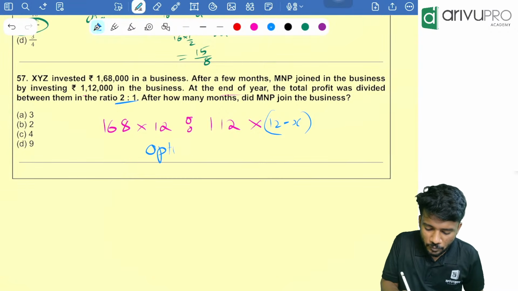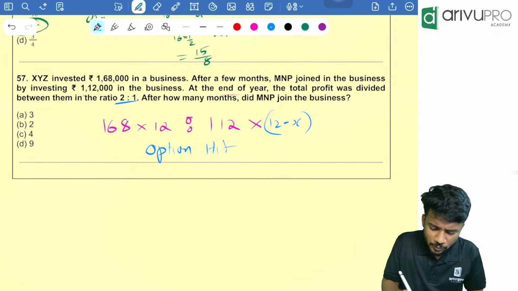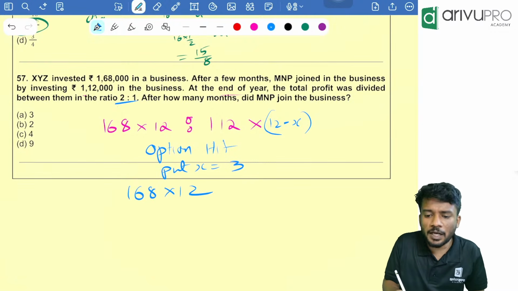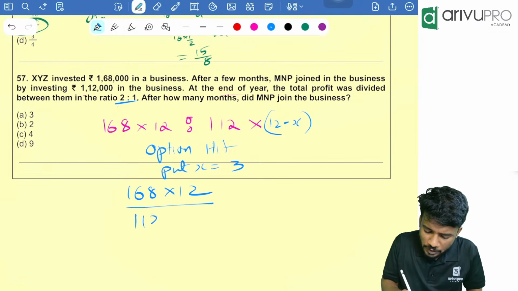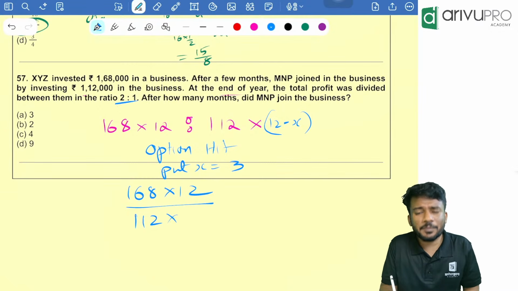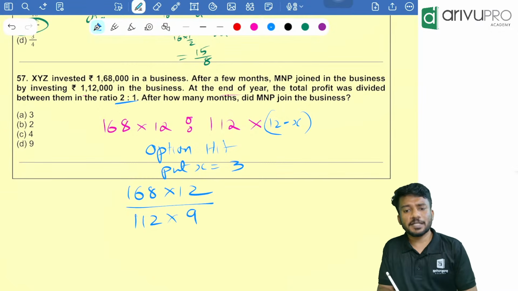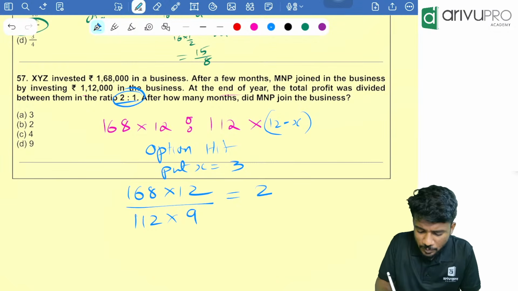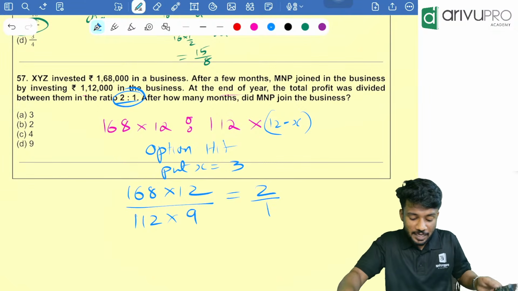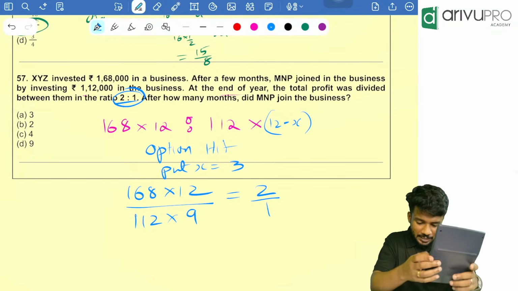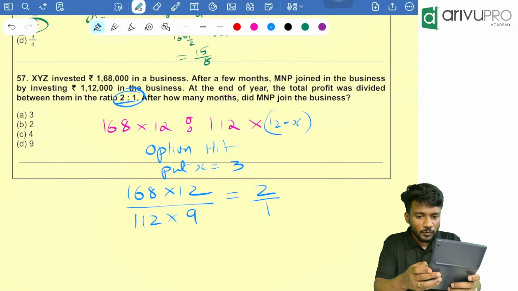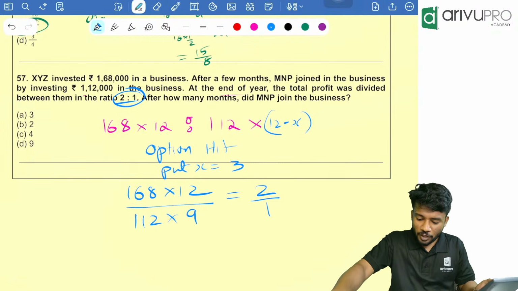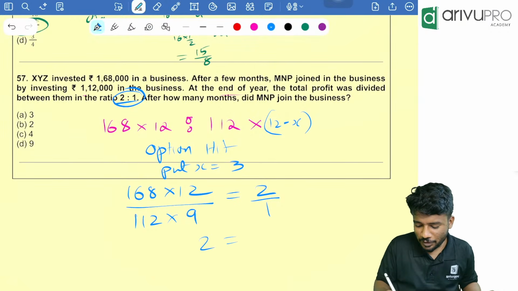Option hit. Put x is equal to 3. That means 168 into 12 divided by 112 into 12 minus 3. 12 minus 3 is nothing but 9, which is equal to how much? According to the question, it should be 2 by 1. We are going to cross check whether this is the answer. So take a calculator. 168 into 12 divided by 112 into 9 is equal to how much? 2. So 2 is equal to 2.